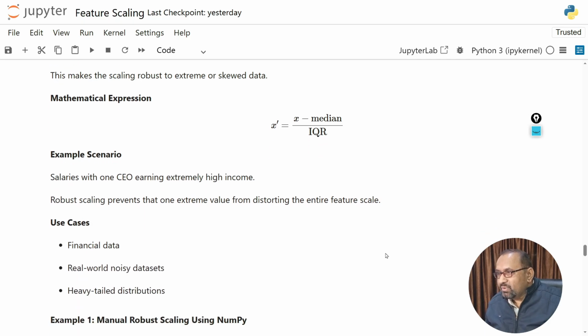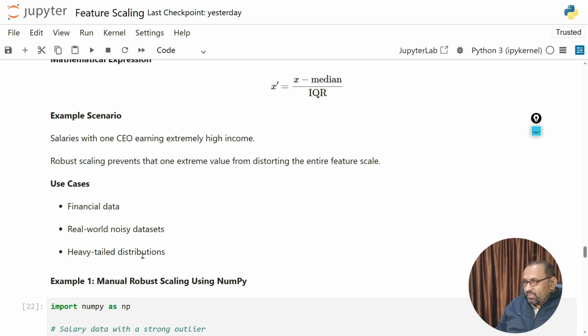Okay, here is an example scenario: salary, with one CEO earning an extremely high income. Robust scaling prevents that one extreme value from destroying the entire feature scale. So the use cases are financial data, real-world noisy data sets, and heavy-tailed distributions.